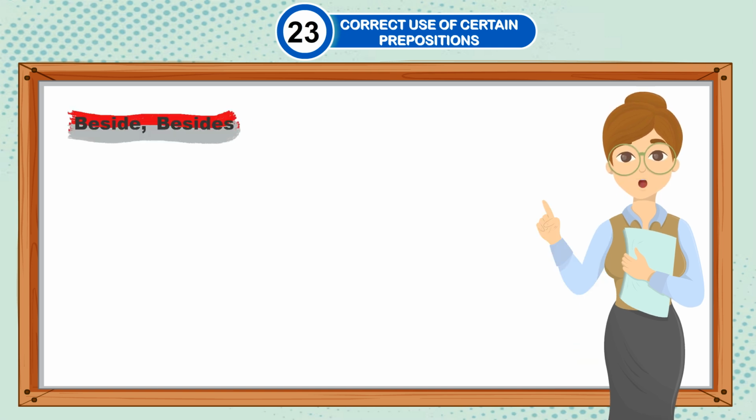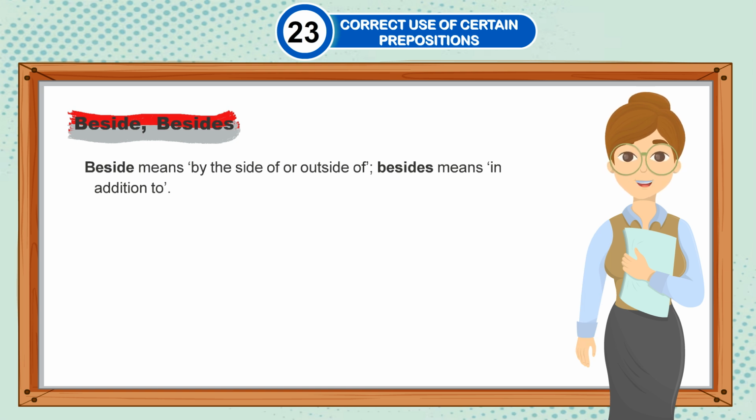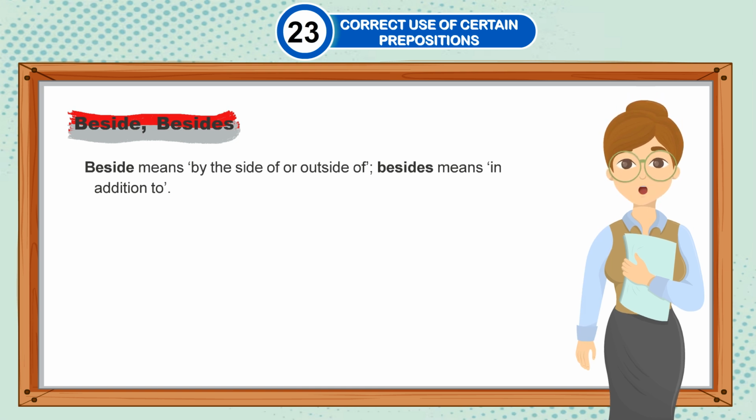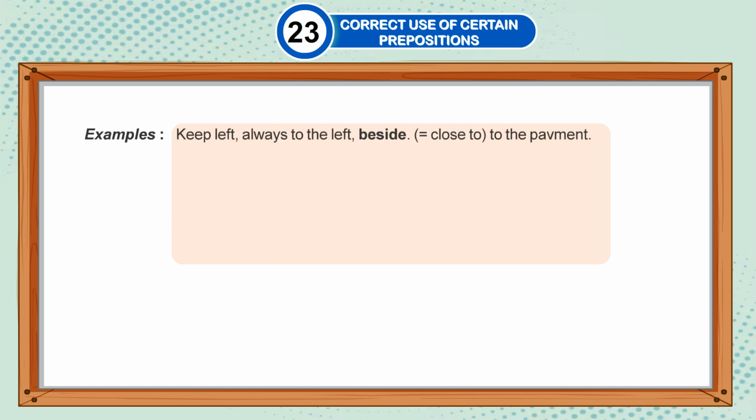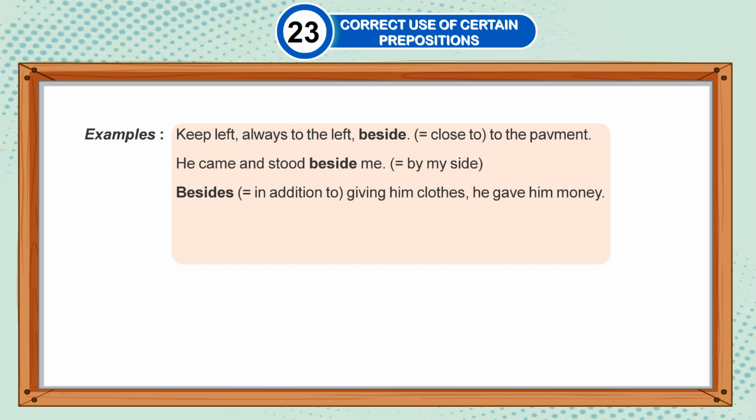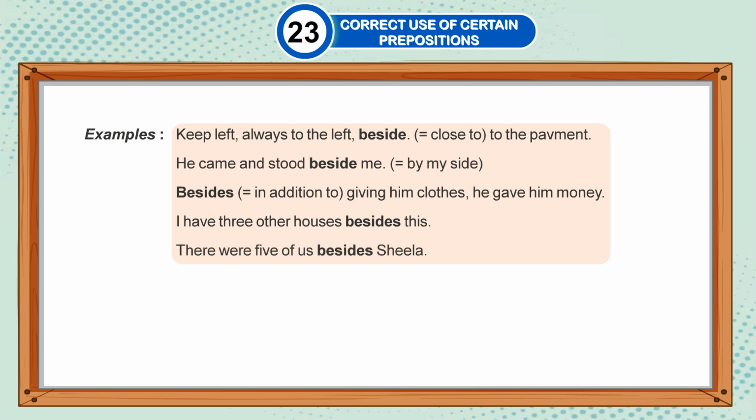Beside, besides. Beside means by the side of or outside of. Besides means in addition to. Examples: Keep left, always to the left beside the pavement, that is close to the pavement. He came and stood beside me, by my side. Besides, that is in addition to giving him clothes, he gave him money. I have 3 other houses besides this. There were 5 of us besides Sheila.